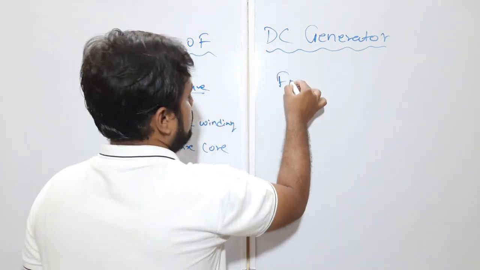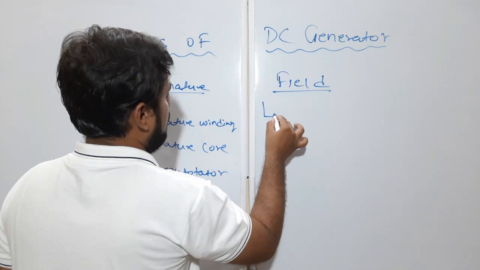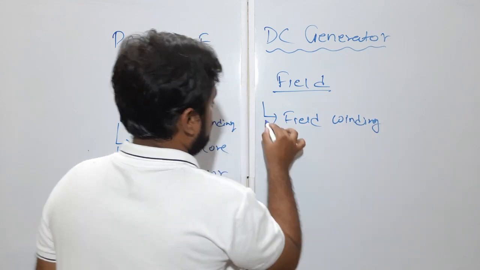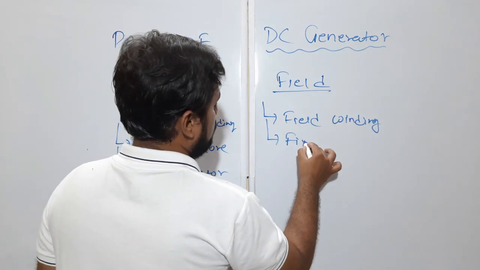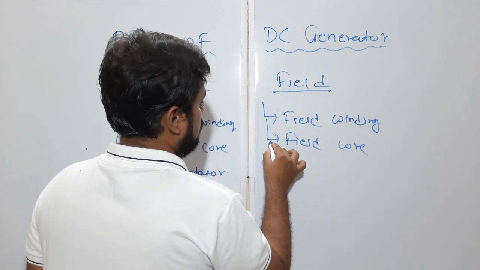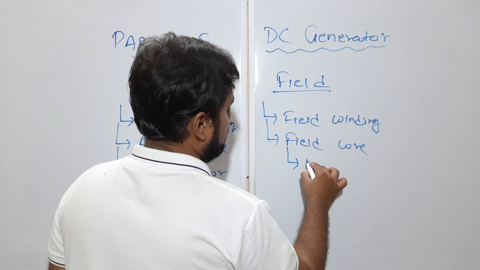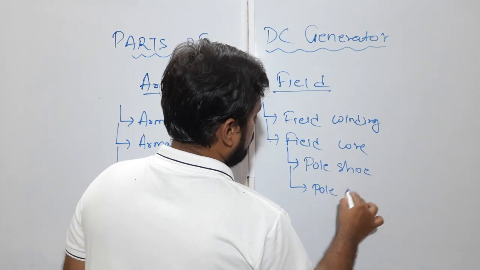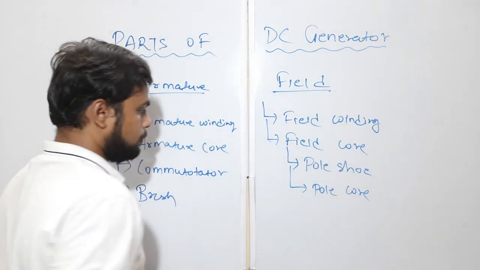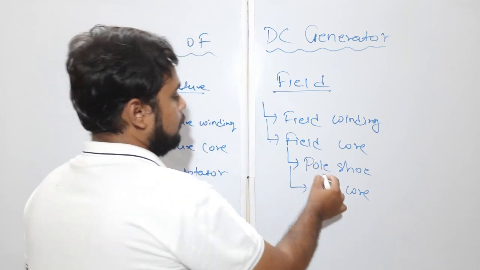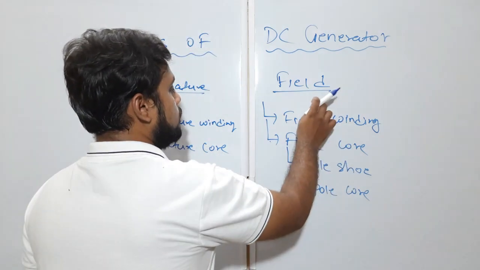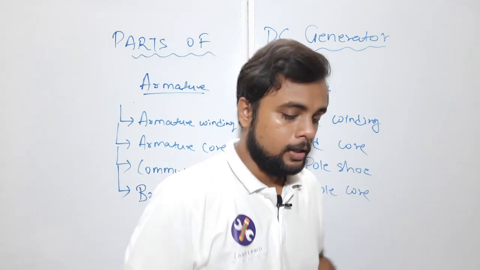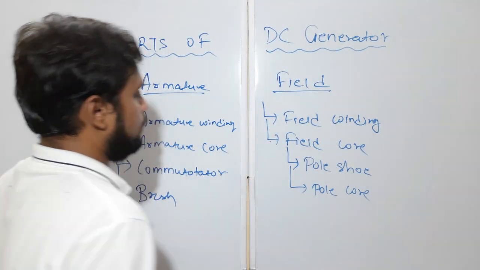Now in case of the field, we have the field winding and the field core. The field core is divided into two parts, the pole core and the pole shoe, and above the field core we always do the field winding. Basically these are the important parts of any DC generator that we will see in this experiment. We will see a practical motor also in which all these parts are there.